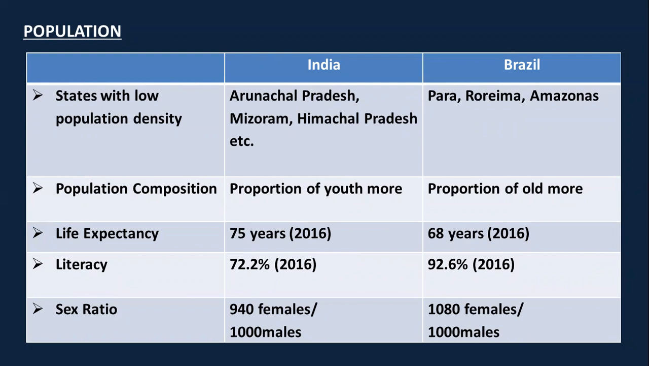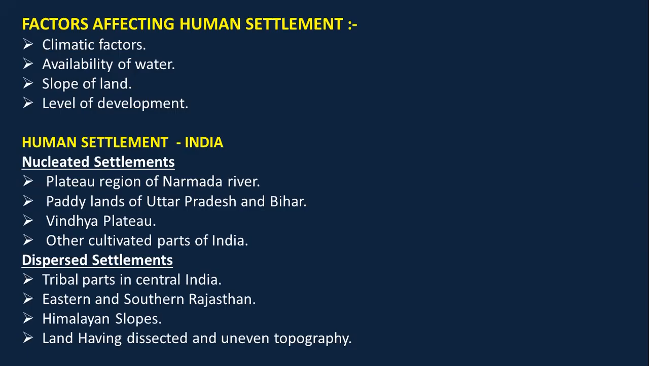Literacy of India is only 72.2%, whereas for Brazil it is 92.6%. India ka sex ratio is 940 females per 1000 males, and Brazil's sex ratio is high. It is 1080 females per 1000 males. That was all about your chapter 6, that is population.